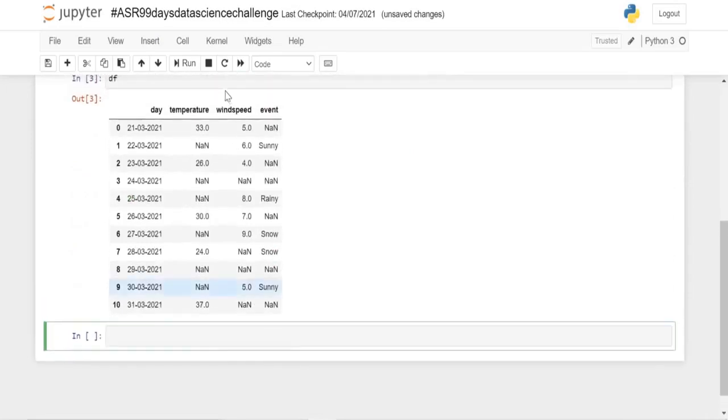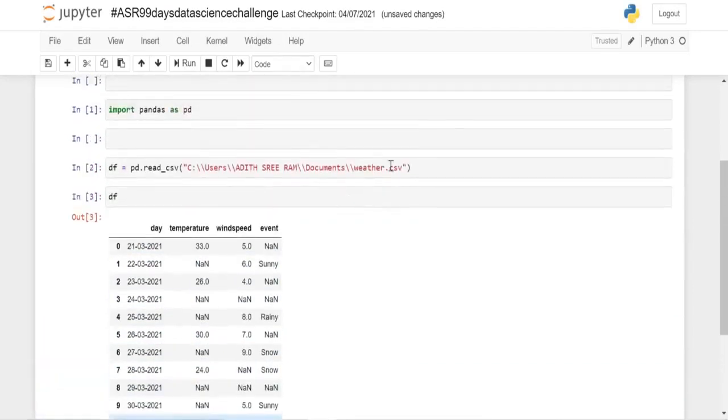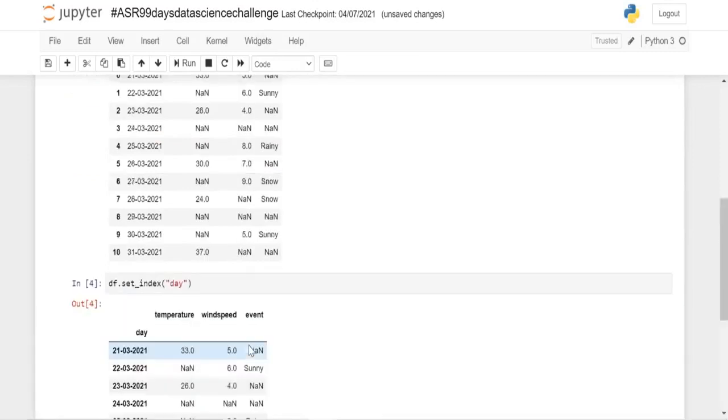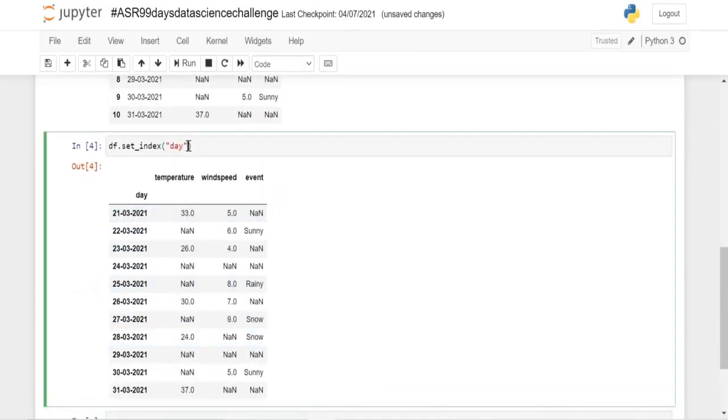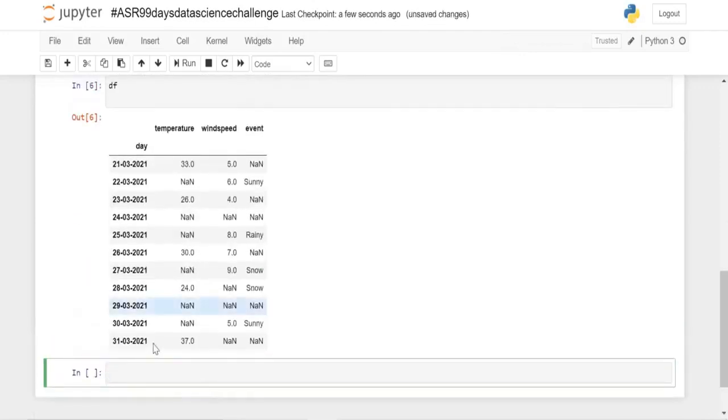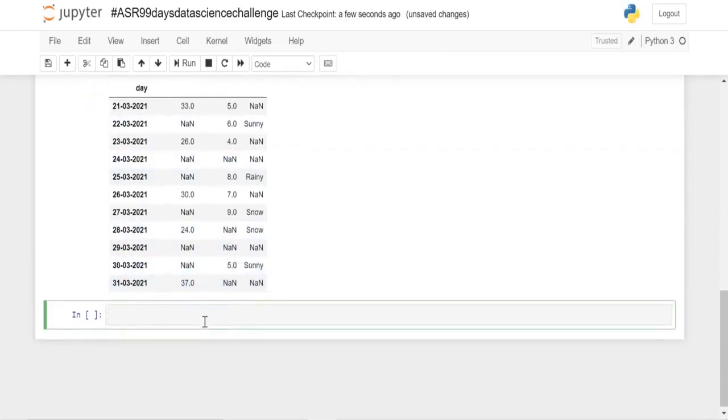Now when I check my data frame, here it is, and you can see that I have a lot of missing values, which are filled with NaN by default. And now I'm going to set my index to date. So df.set_index, and I'm going to pass my column date, and make it permanent, so inplace equals True. And now here is my data frame where my date column is my index. And now let's get on to it.